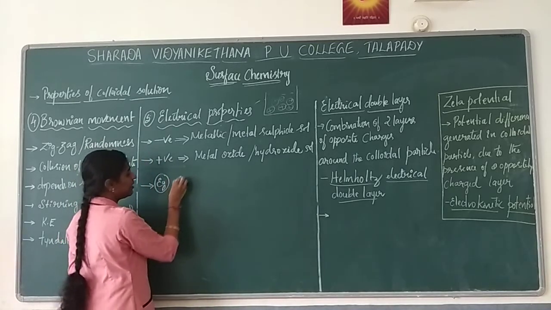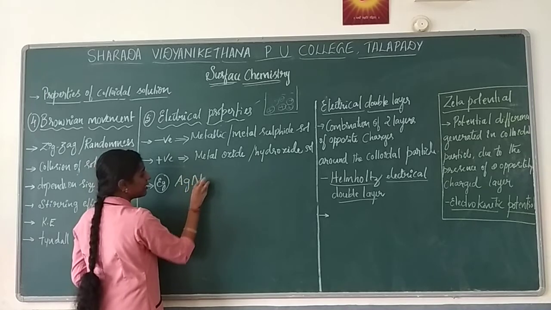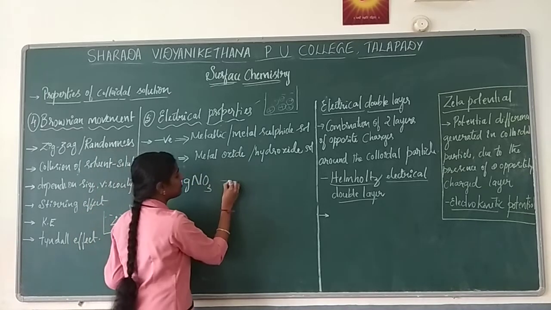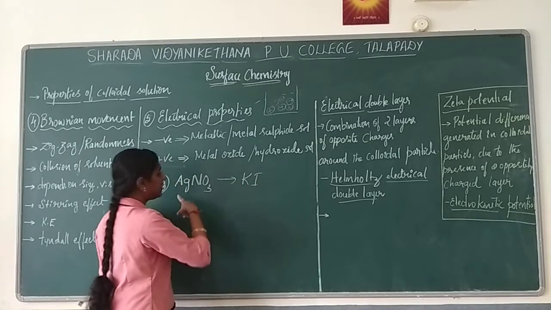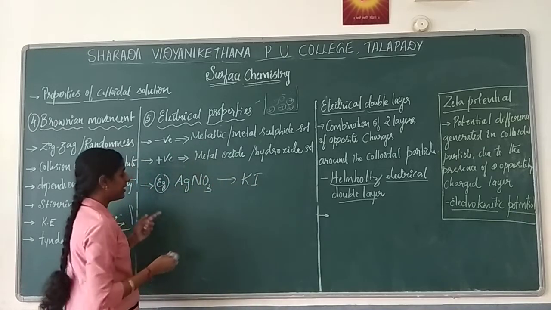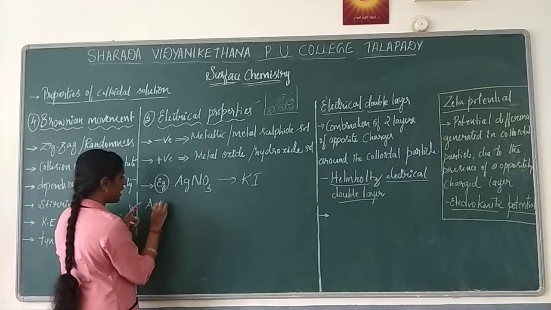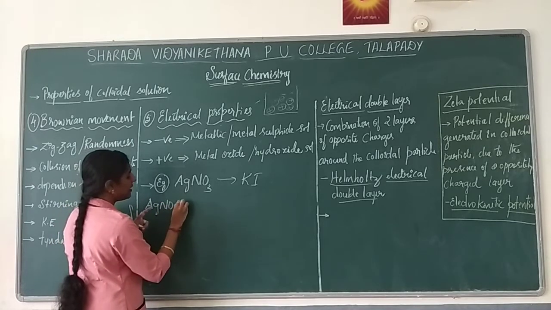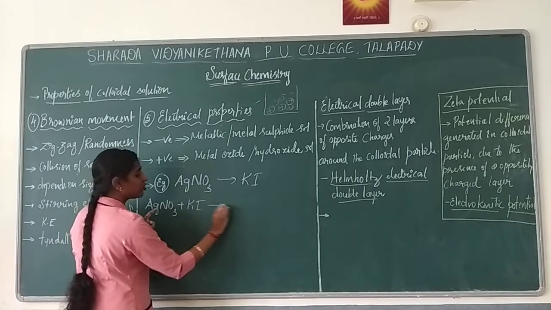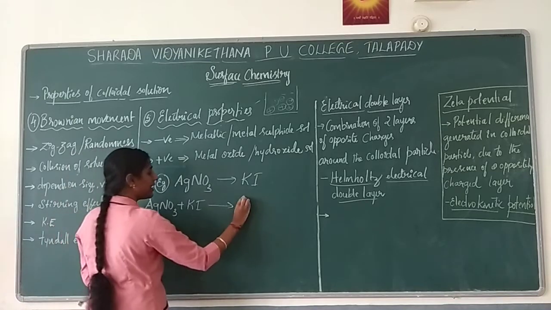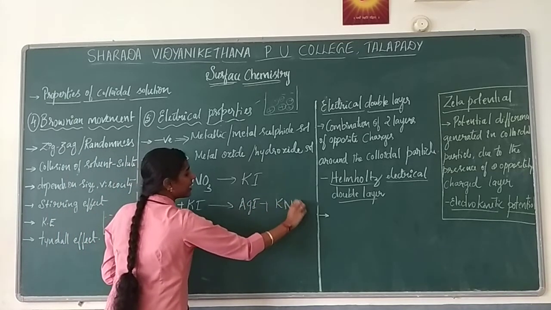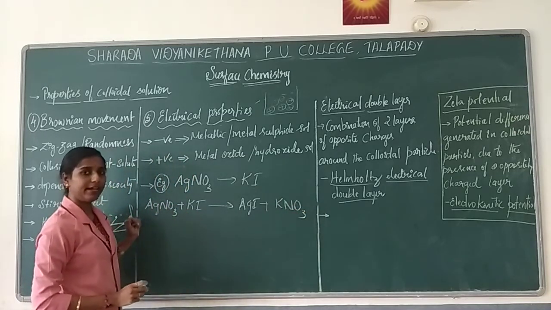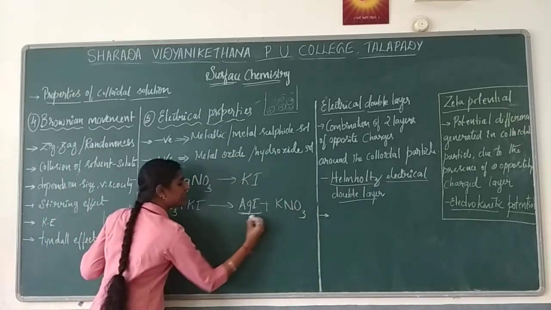For example, now I will mix silver nitrate with potassium iodide. What will you get as a product? You will get AgI as well as KNO3 as products. You already know this, right? So now this is nothing but your salt.